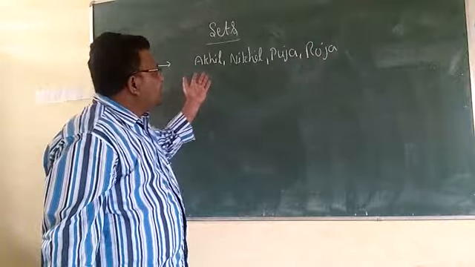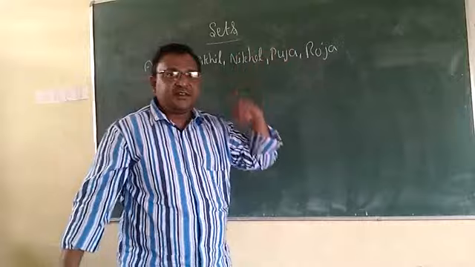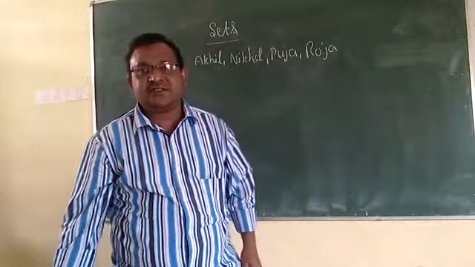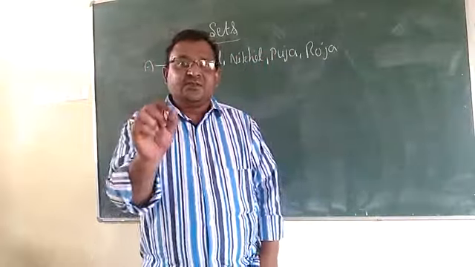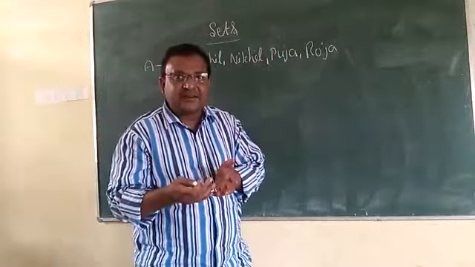Akhil, his father's name is Nikhil, Pooja is the mother, and Roja is her sister. So this is a collection of family members.